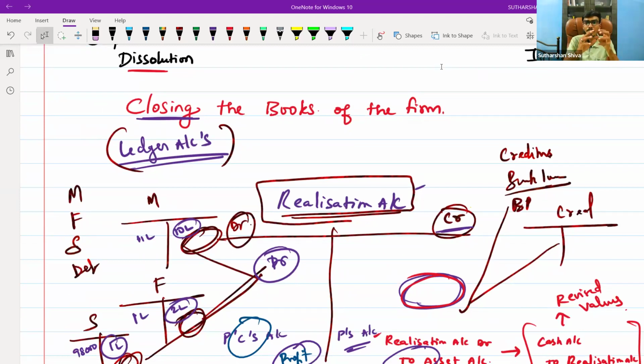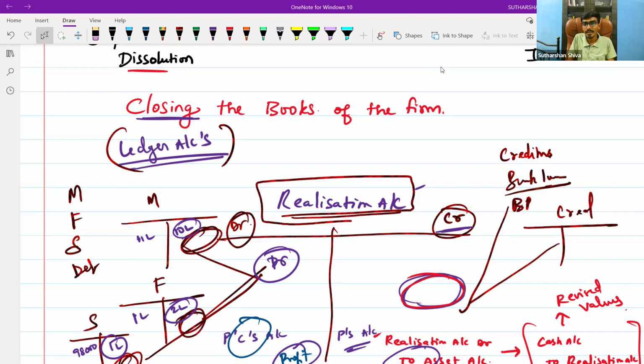If the firm is going to close, it means you need to sell all the assets and settle all your liabilities. For that matter, we will prepare one account, the realization account. It is not mandatory to prepare a realization account if you are following the register method. If you are following the realization account, you will transfer all the asset balances into one single account, for your administrative ease, known as the realization account, and transfer all your liabilities on the credit side.